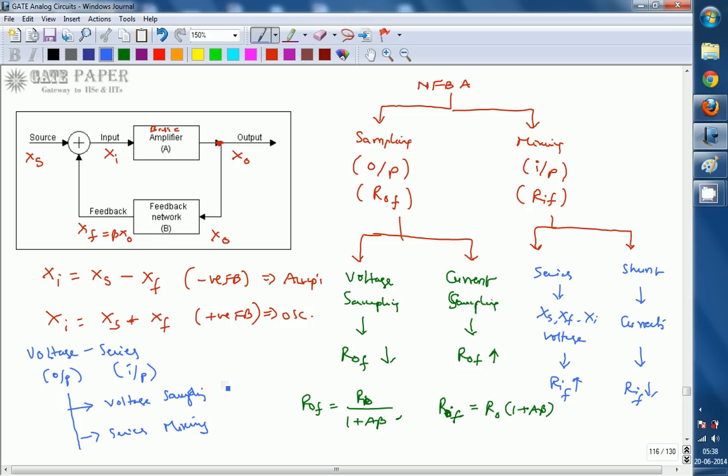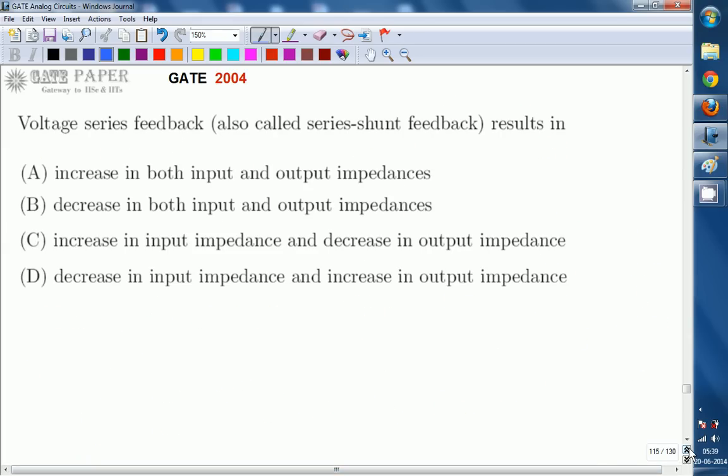Voltage sampling means R naught F reduces. Series mixing means RIF increases. So output impedance with feedback reduces, and input impedance with feedback increases. So this is the right answer. For voltage series feedback, output impedance decreases and input impedance increases. So the right answer for this question is C.